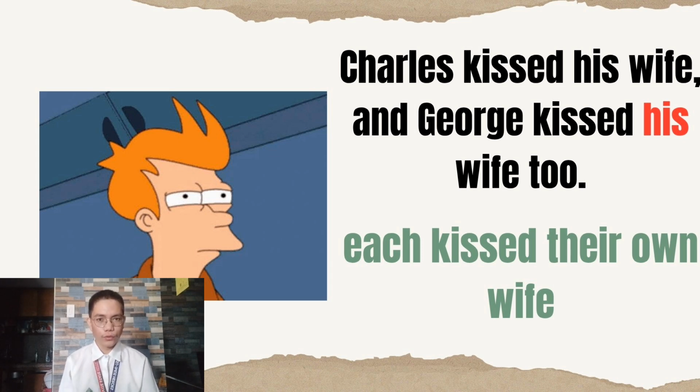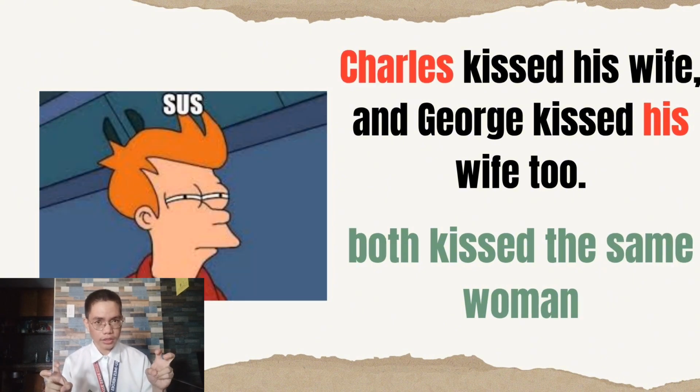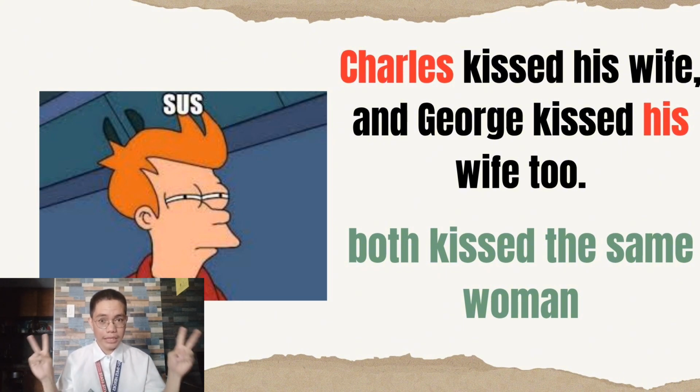Let's now go to the second interpretation. If we stress the word Charles earlier and the "his" in the second clause, we might get a more dramatic or scandalous meaning. Charles kissed his wife and George kissed HIS wife too. Here, the stressed "his" still refers to Charles, meaning George also kissed Charles' wife.